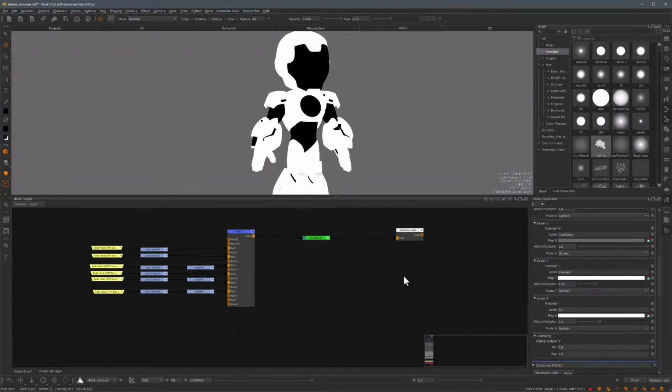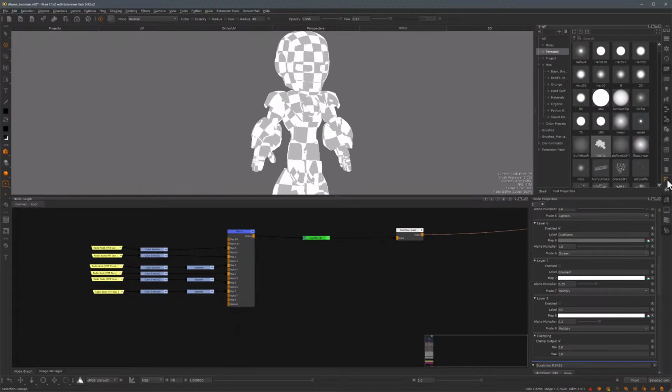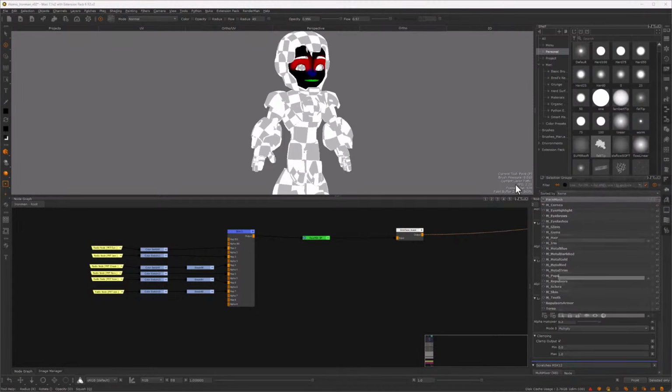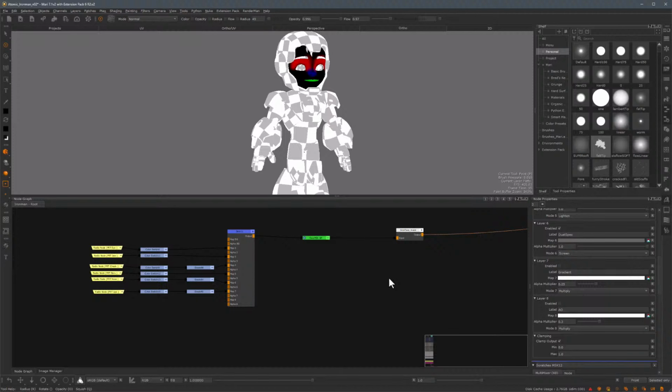And the last channel that I have is a skin face mask, which is basically just an RGB mask so I can control different areas of his face in look dev.